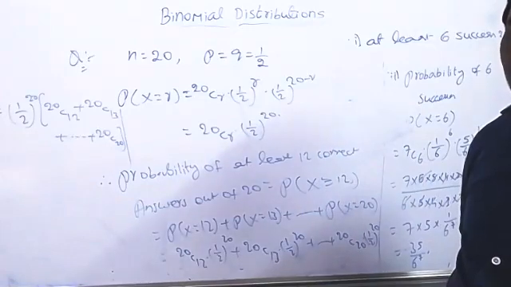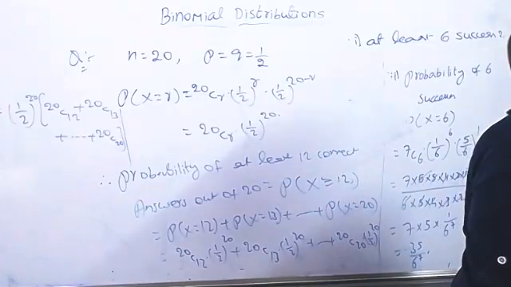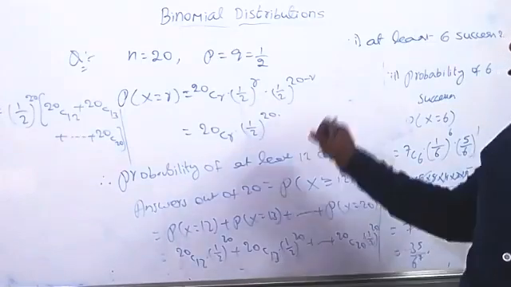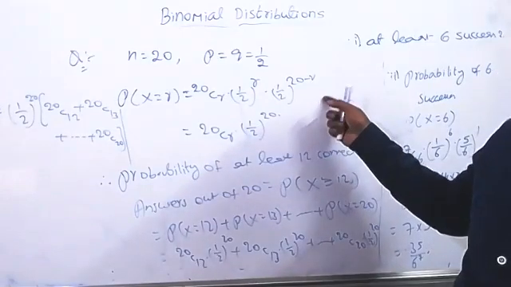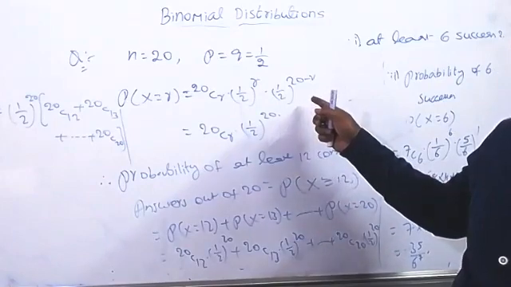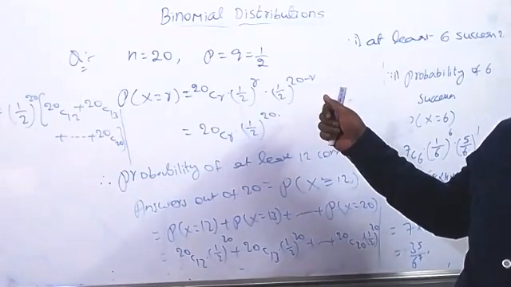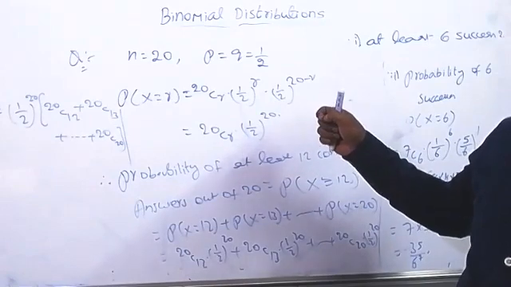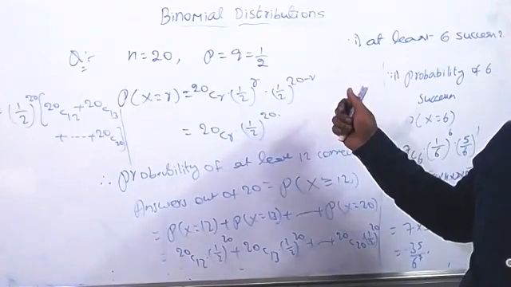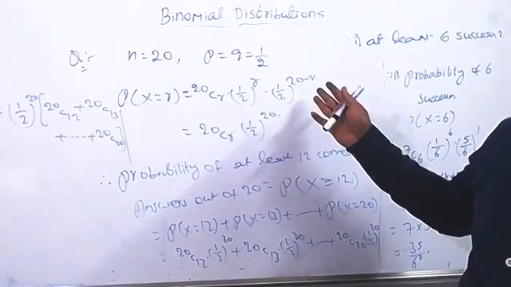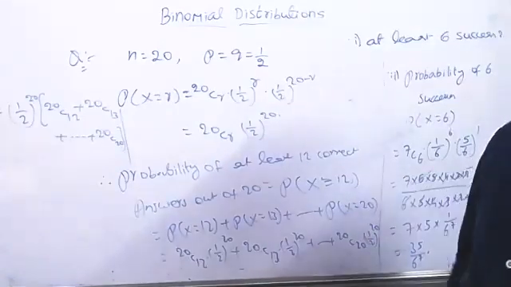Okay. So what we need to learn perfectly, all of you should remember, is one of the important concepts: binomial distributions. That means if you toss a coin 5 times, or 10 times, or 8 times, they'll ask you to find the probability of that. They'll give the question there. 2 to 3 questions, or 3 to 4 questions, they'll ask in the examination. We need to solve everything for the essay question.